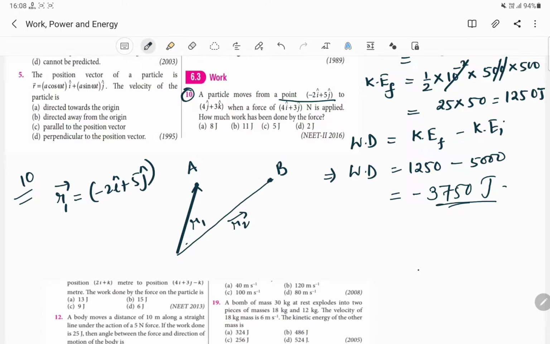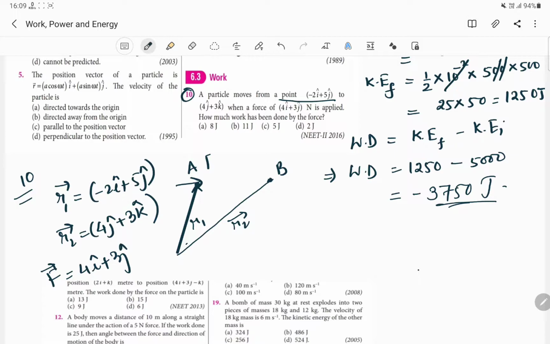That means here this particle moved from point A to B, and r2 vector will be equal to how much? R2 vector is 4 j cap plus 3 k cap, and this change in the position is caused due to the externally applied force F, and externally applied force F is given as 4 i cap plus 3 j cap.